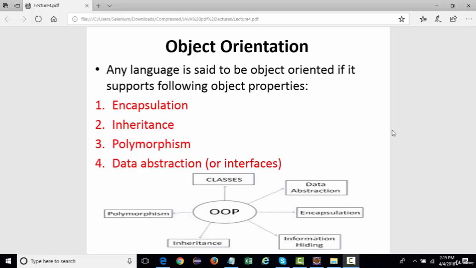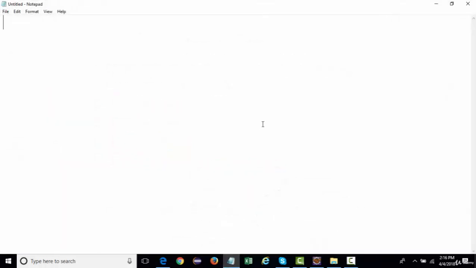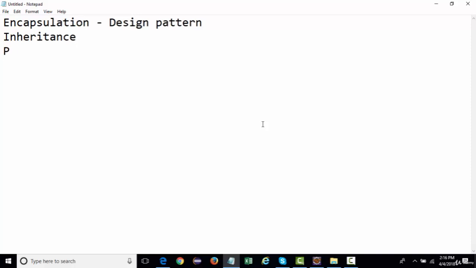So next, we're going to start with some of the important concepts of OOPS, that is object orientation. What we're going to cover in OOPS will start with something called encapsulation, which is nothing but our design pattern. Then we'll look at inheritance, polymorphism, overloading, overriding, which are very important concepts.